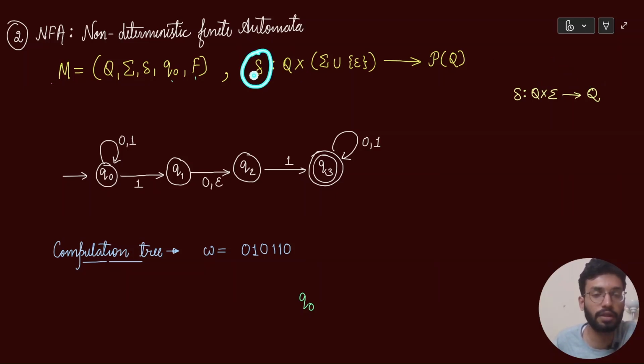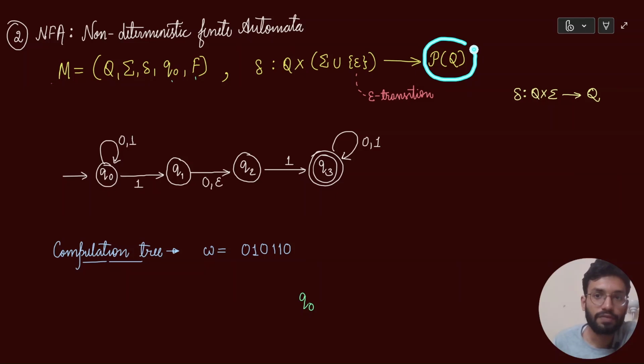But now in non-determinism, not only are you going to input any character from sigma, but you can also do an epsilon transition. Now this is something different and unique which I have not covered before. This is called epsilon transitions. What does this epsilon transition mean and how do we actually do it in finite automata? We'll see it in a moment.